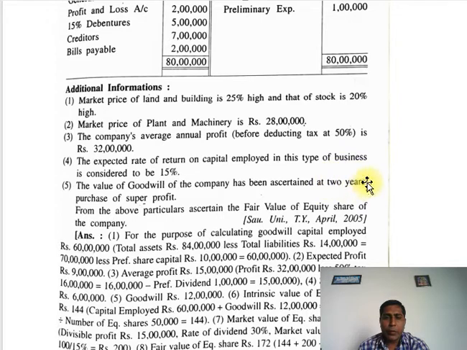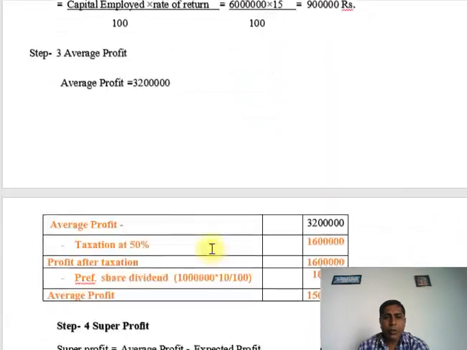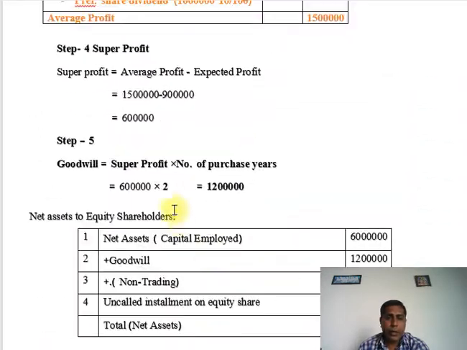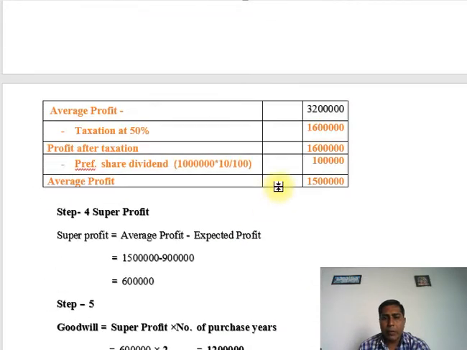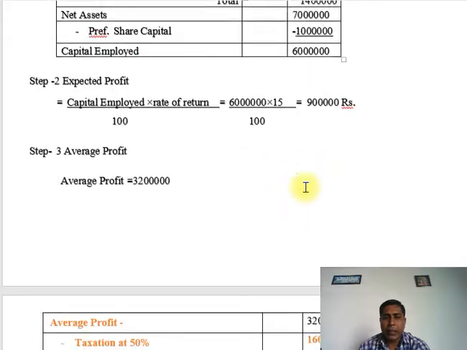You calculate the goodwill as certain at 2 years purchase of super profit. So we find out and we note down here 2 years. Now our goodwill is 12 lakhs and we complete our first step. Now step 2, net assets to equity shareholders. So first we note down net assets to capital employed, which we find out here 60 lakhs.